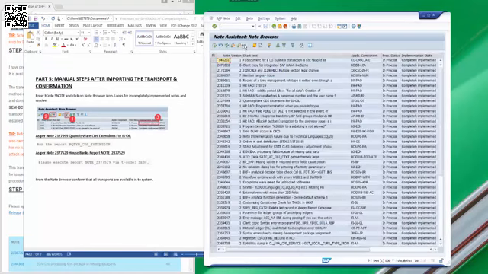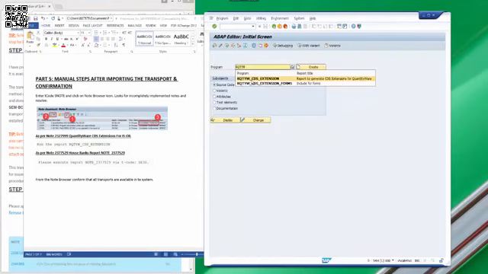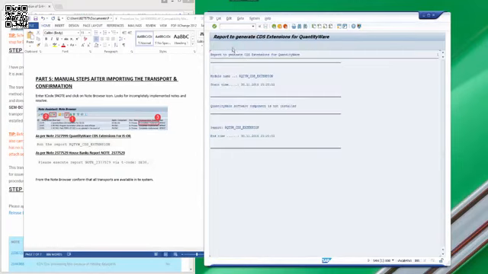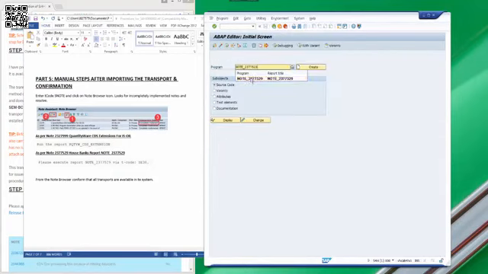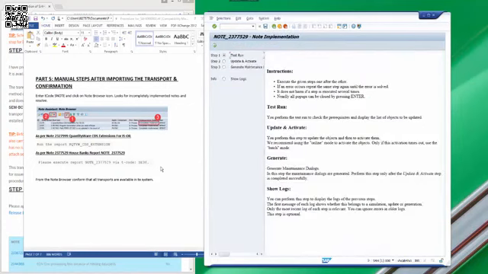Next step is to check the notes have really been applied using T-code SNOTE and go to the note browser. You can run post-TCIs as per the notes. The post-TCIs needed to run the report RQTY and CDS extension, and also note 2377529 as mentioned in this document.